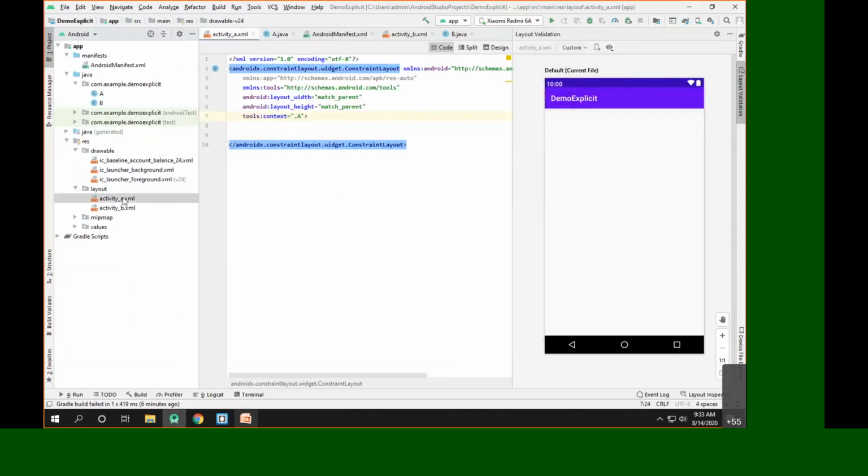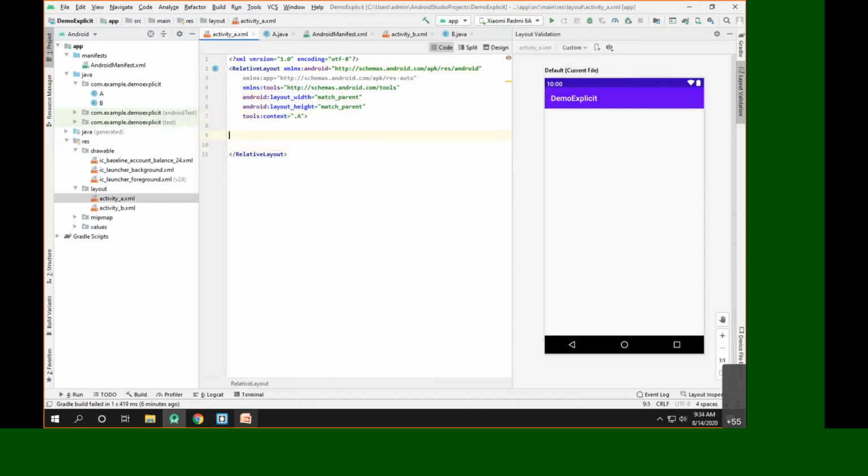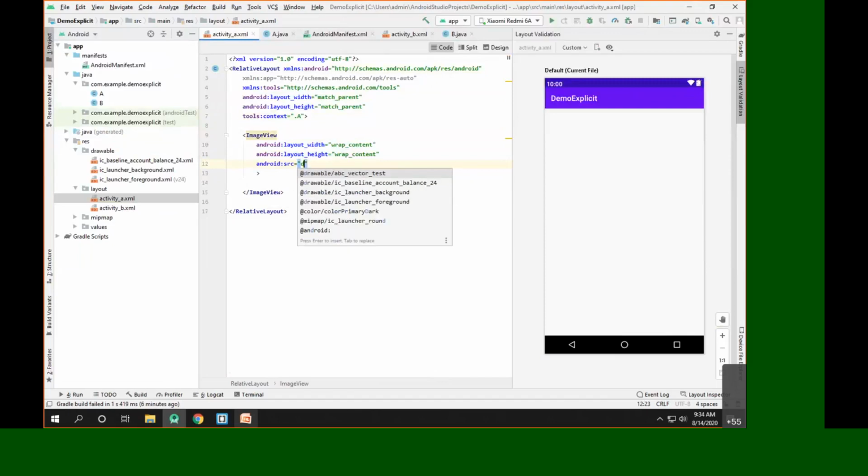In activity A, we'll simply change the layout to the relative layout, and we'll add this particular image view here. The size will be wrap content, and for this image view I want to add the source from the drawable that we have taken.